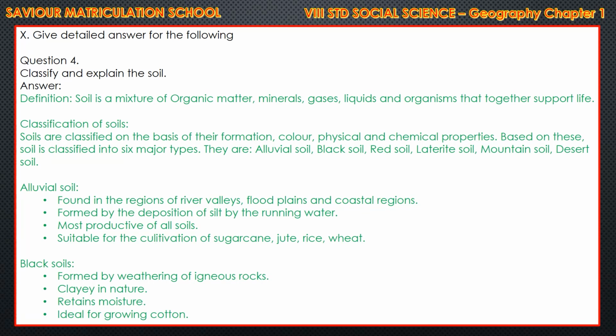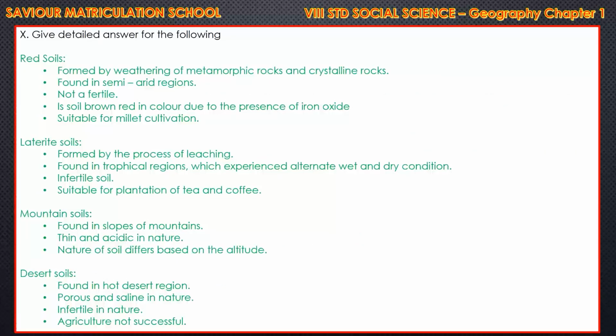Alluvial soil, first one. Found in the regions of river valleys, floodplains and coastal regions. Second point, formed by the deposition of silt by the running water. Third point, most productive of all soil. That is fertility. Fourth point, suitable for the cultivation of sugarcane, jute, rice and wheat. Second one, black soils. It is formed by the weathering of igneous rocks. It's clay in nature. It retains moisture and is ideal for growing cotton. That is why black soil is called black cotton soil.